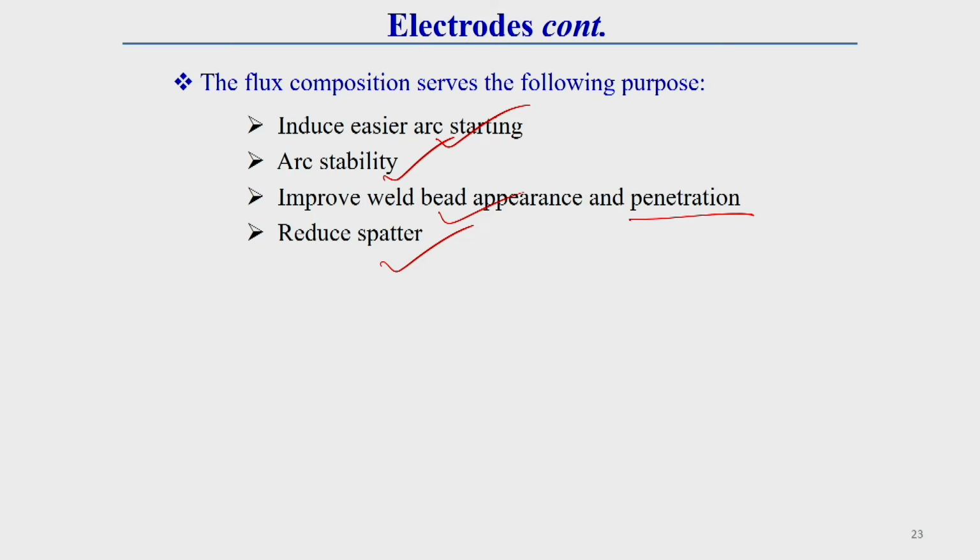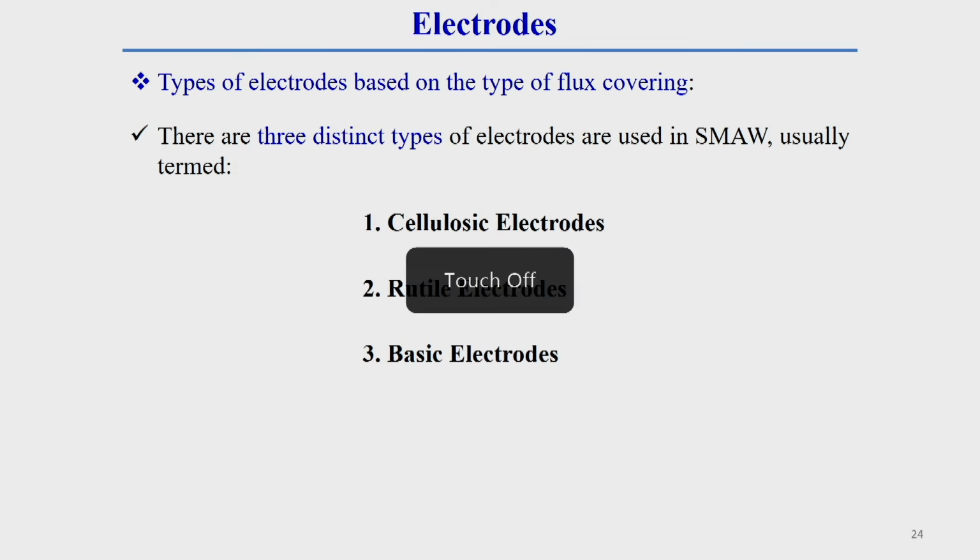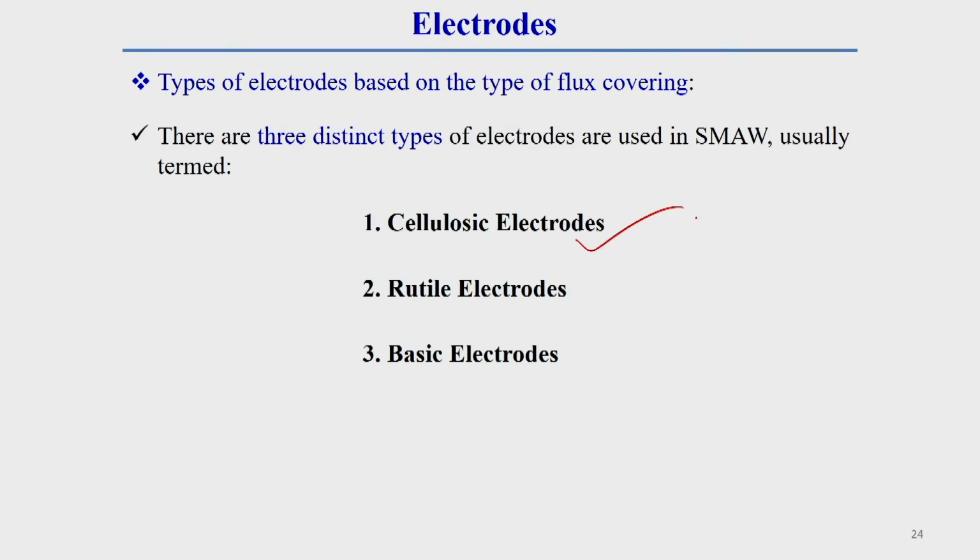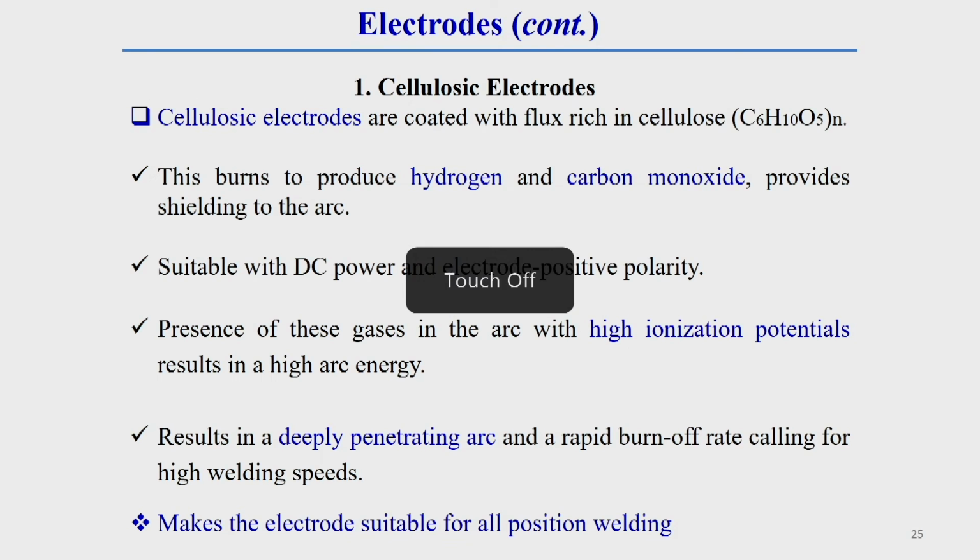Now, we will discuss the different types of electrodes used in the shielded metal arc welding process. Depending upon the composition of the flux cover, they can be categorized into 3 different categories widely used in shielded metal arc welding. These are: the cellulosic electrode, the rutile electrode, and the basic electrode. One by one I will discuss them in subsequent slides. First of all, I will discuss the cellulosic electrode.